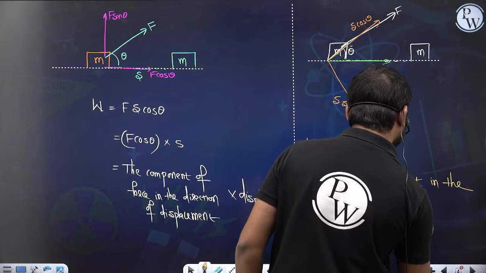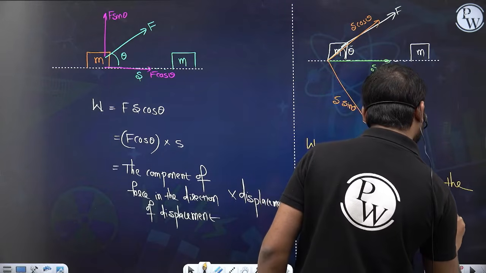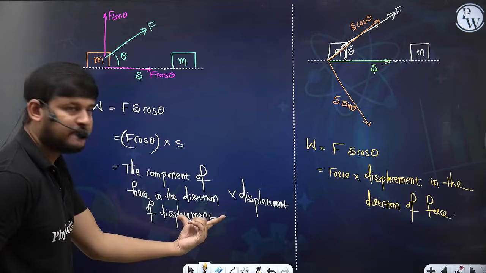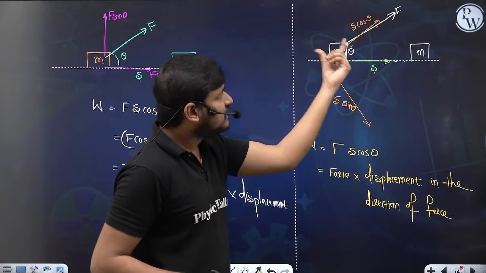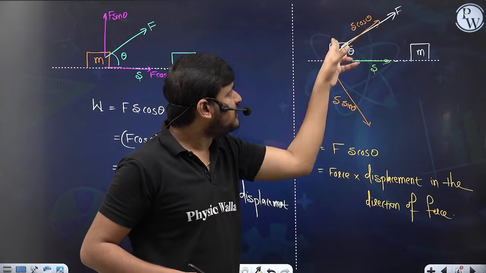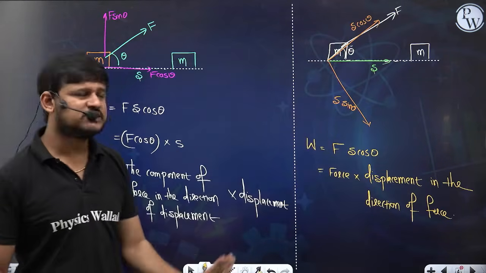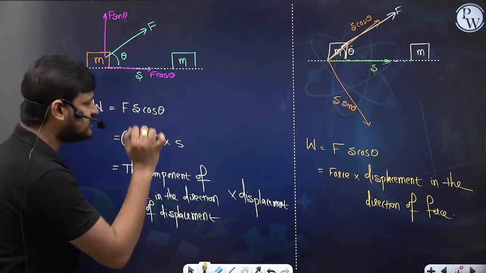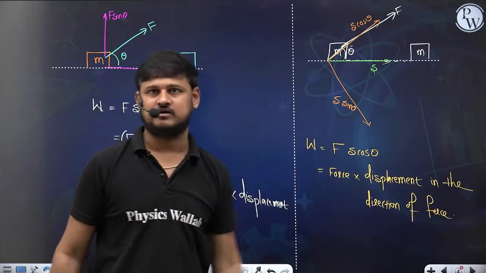So that means the work done, you can write it as force in the direction of displacement into displacement, or force into displacement in the direction of force. So both are the same. The work done is equal to Fs cos theta. You can write it as F cos theta into S, or F into S cos theta.